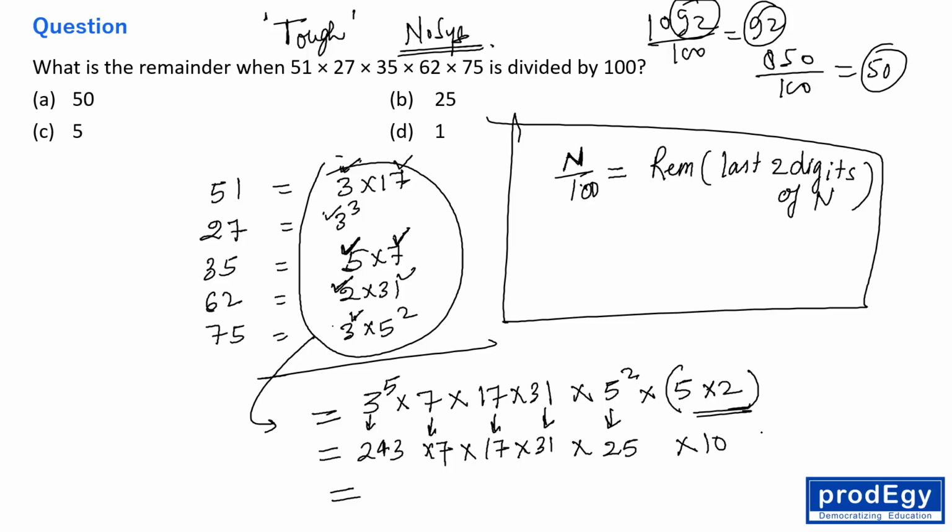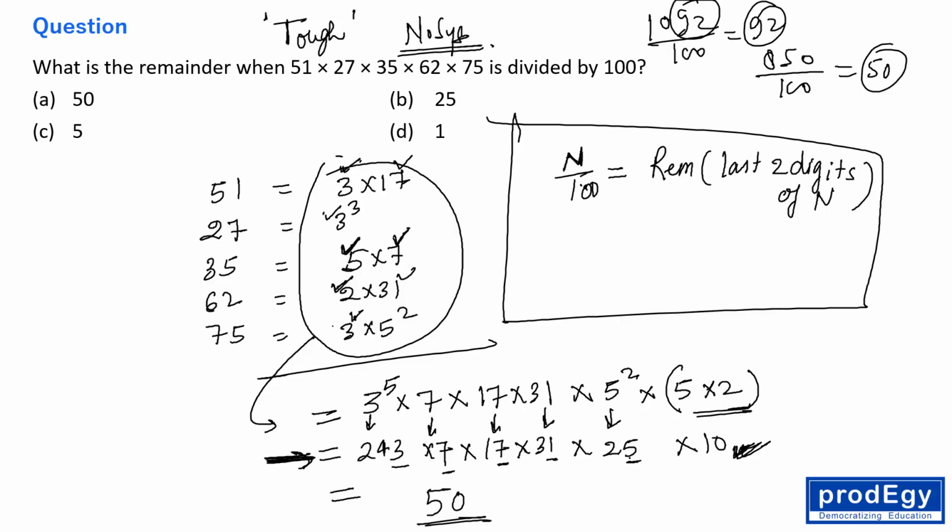So obviously the last digit of this product will be 0, right, everyone? Because we have 10 over here, so the last digit will always be 0, and the second last digit we have to think about. So 3 into 7 is 21, 21 and 7 is 7, 7 into 1 is again 7, and then 7 into 5 is 35. So the last 2 digits we are getting as 50, right?